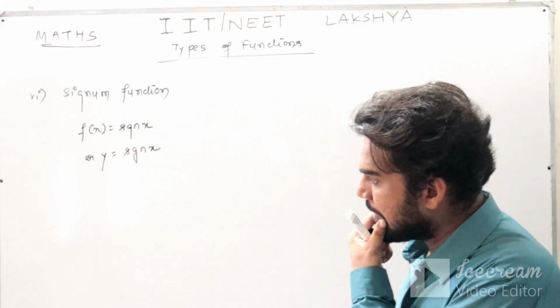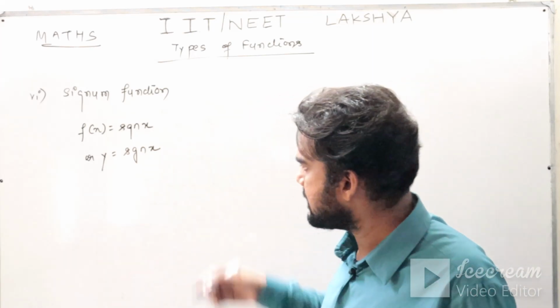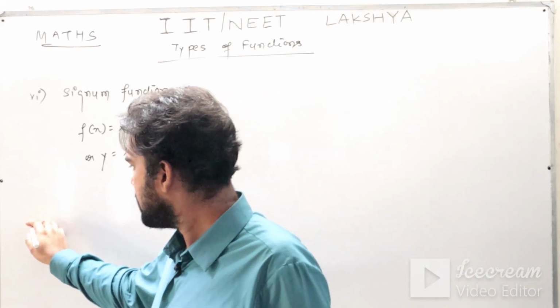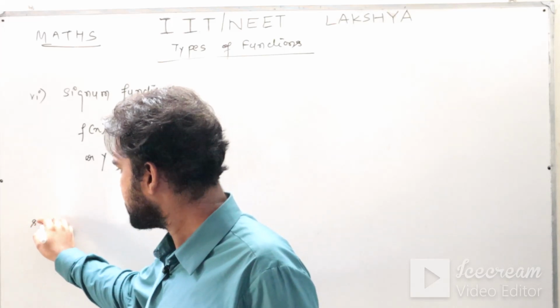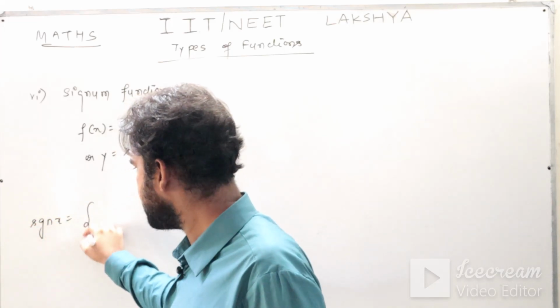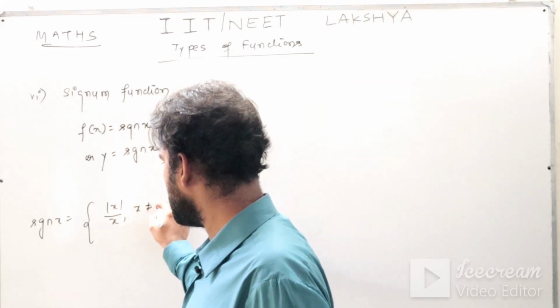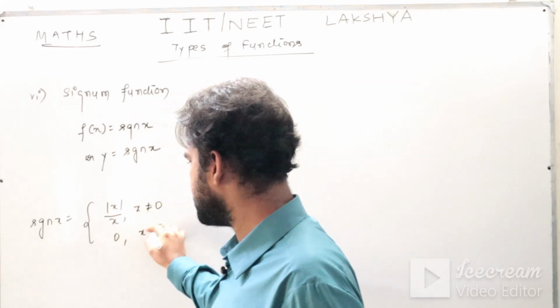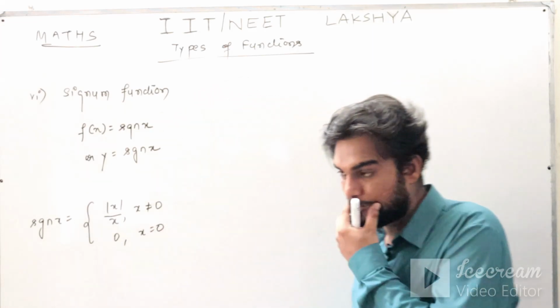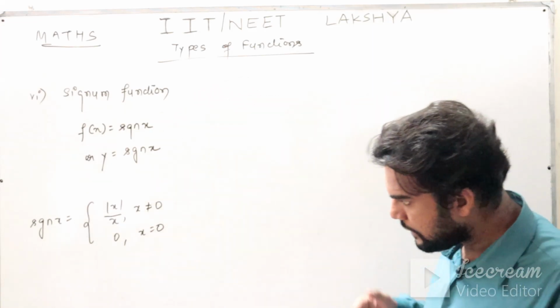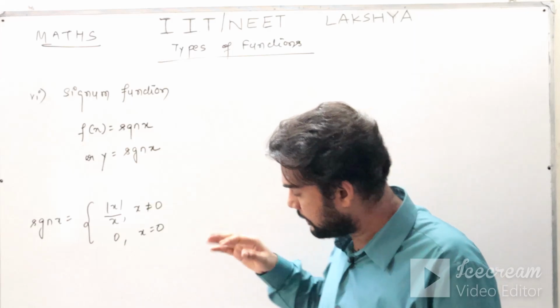Let us try to understand the definition of this. Signum x means mod x by x whenever x is not 0, and 0 when x is 0. Try to understand. These are multi-valued functions actually.